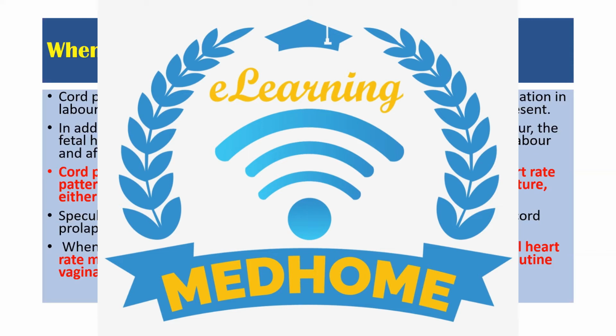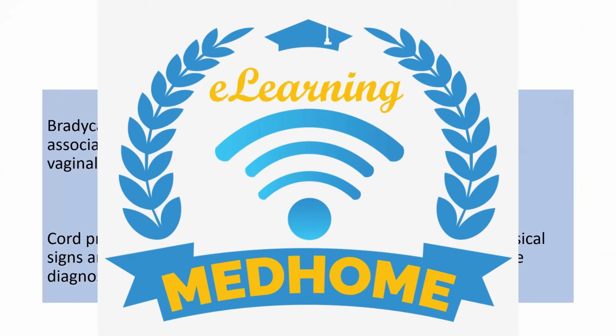Now the other point is that cord presentation or prolapse should be excluded at every vaginal examination, that we know already. In addition to the national guidance for fetal heart rate monitoring in labor, the fetal heart rate should be auscultated after every vaginal examination in labor and after spontaneous rupture of membrane, that we know already. That is intrapartum fetal monitoring. Is it done, that one? Okay, maybe you must have seen it.